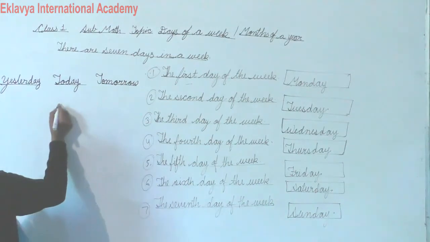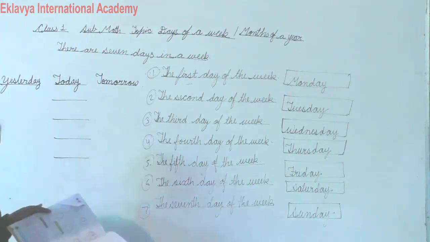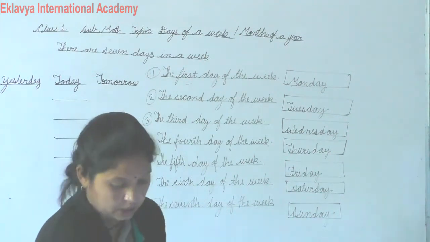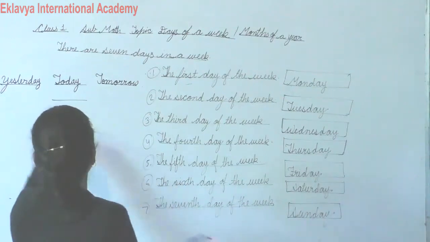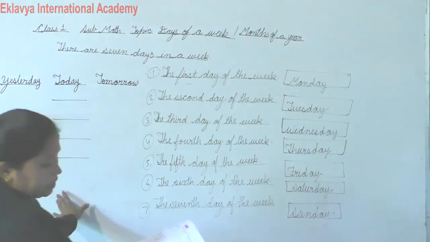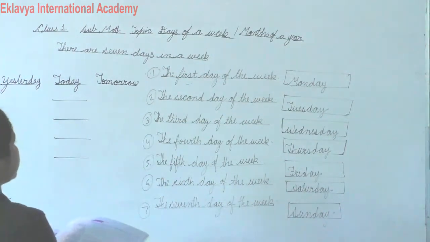Okay. So students, yesterday is the day before today. Yesterday is the day before today, and today is right here, and tomorrow is the day after today.